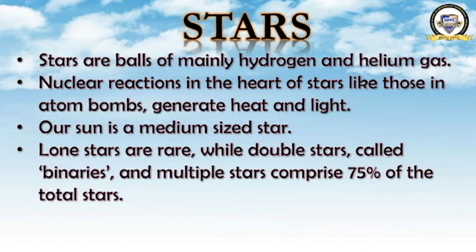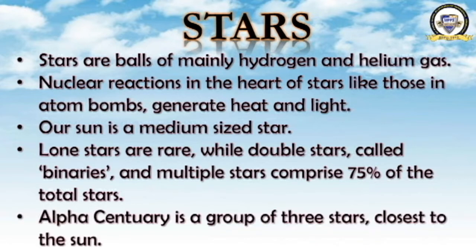Almost all the stars tend to form groups.